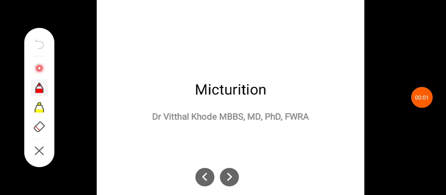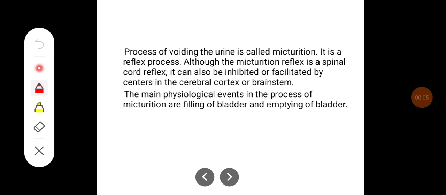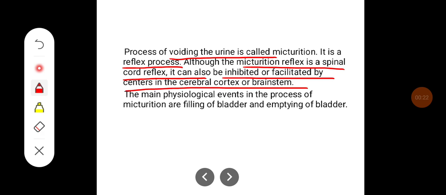Hello everyone. In this class, we'll try to learn about micturition. Micturition is a process of voiding urine and it has a reflex process. Although the micturition reflex is a spinal cord reflex, it can also be initiated, facilitated or inhibited by centers in the cerebral cortex or brainstem.